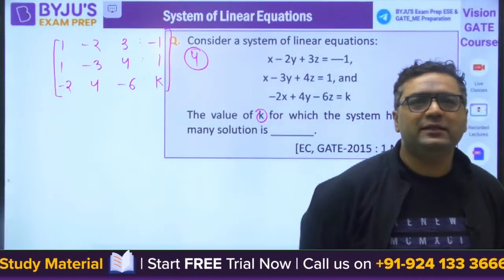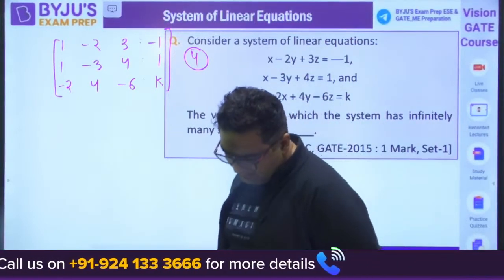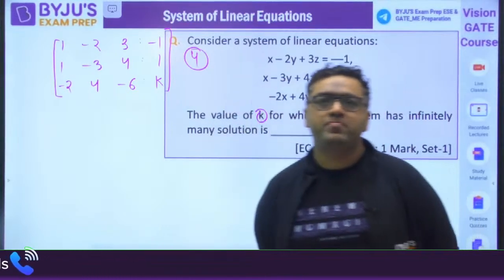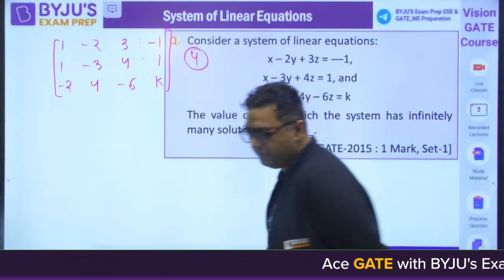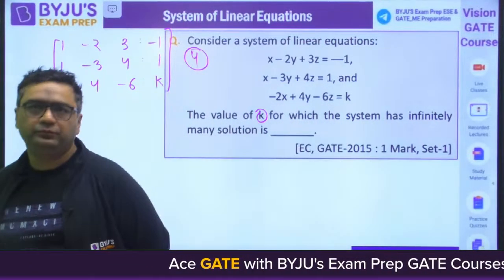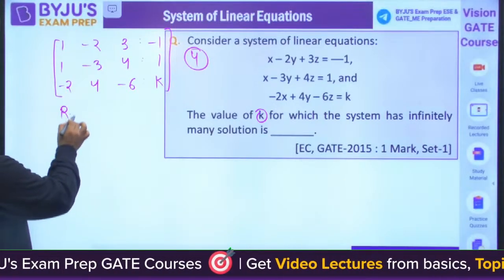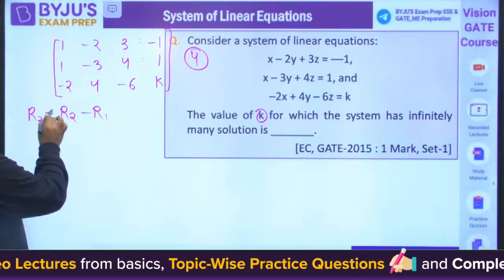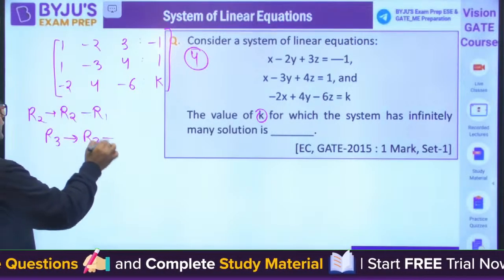TPM is saying K is equals to 2. Okay, what about others? TPM is saying K is equals to 2. What about others? Very good TPM. Very good TPM. So here if you will see, you would be saying R2 minus R1. And R3 will be operated as R3 plus 2R1.